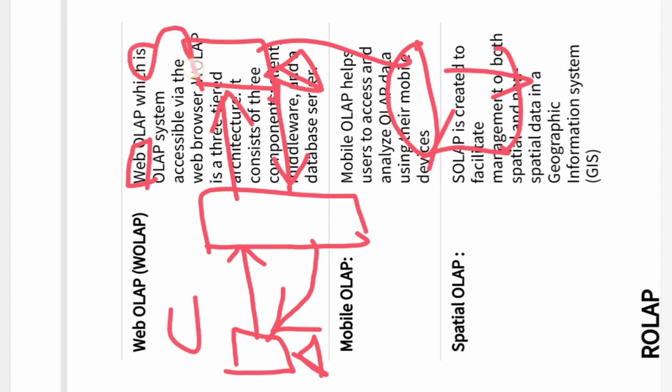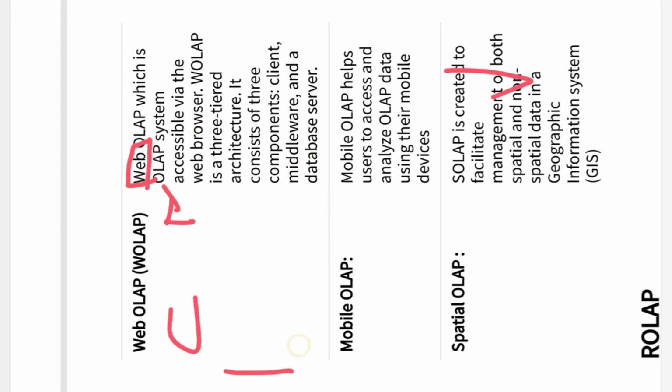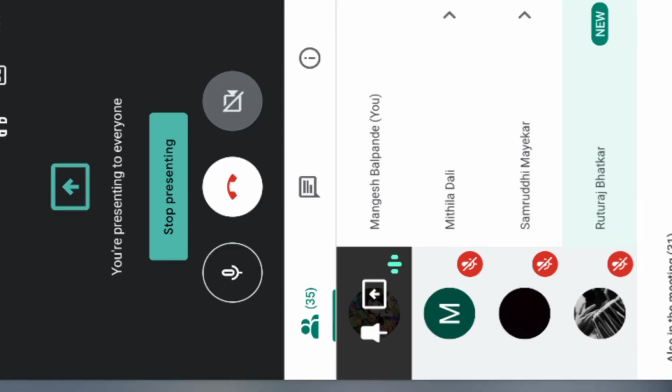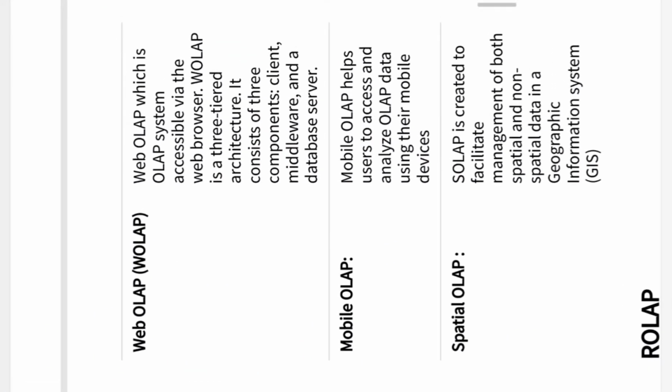So the client will send the request through the middleware. This middleware will send the request to the server. The server will send the response to the middleware, and this middleware will send the appropriate response to the client. So this is my client, this is my server, and this is my middleware. That's why this web OLAP utilizes a middleware whenever there is a computation, and it will be a three-tier architecture. I will require a middleware to have connectivity or communication between the client and server.